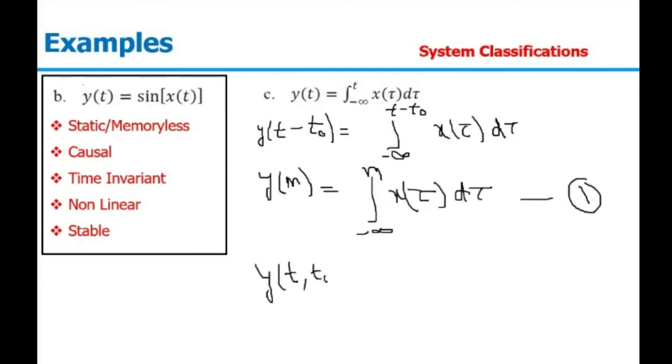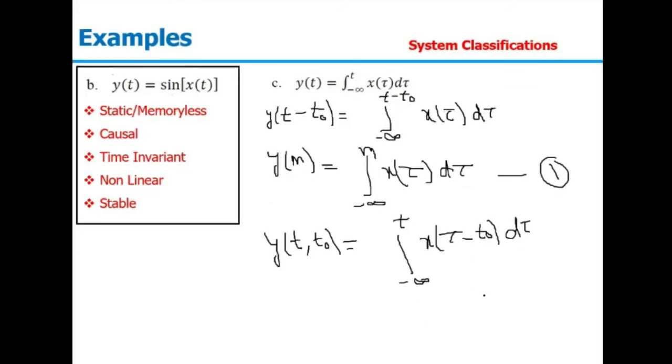In the second case, when we delay the input only, the limits will be from minus infinity to t only, but the input is delayed, so x(tau minus t naught) d tau. We can say tau minus t naught is equal to m, so d tau will be equal to dm. So that is the integral from minus infinity to t of x(m) dm. We can say both functions are equal. That's why the given system is time invariant in nature, because it is equal to y(t minus t naught).